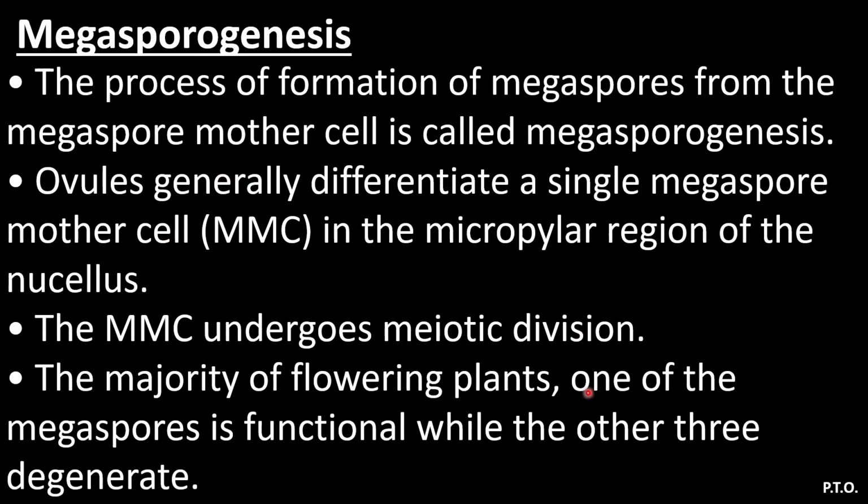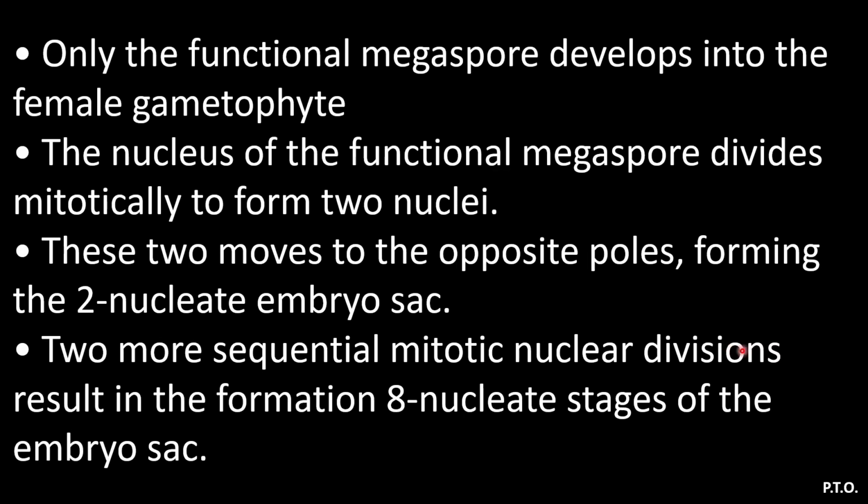Here, the next point is to know how the development takes place. Only the functional megaspore develops into the female gametophyte. The nucleus of the functional megaspore divides mitotically to form two nuclei. These two move to the opposite poles, forming a two nucleate embryo sac. Two more sequential mitotic nuclear divisions result in the formation of the 8 nucleate stage of the embryo sac.